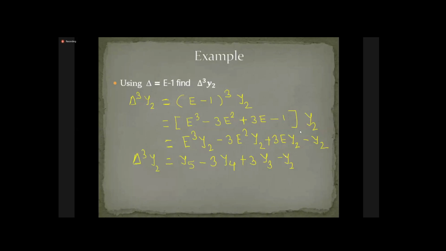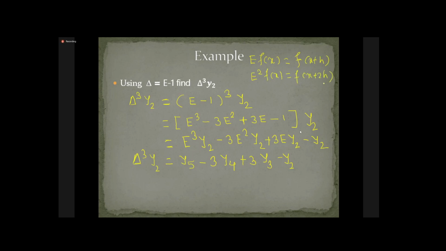Sir, can you explain the y thing? Yes, see, there are two ways of this notation. First, you learned E of f(x). What is E of f(x)? This we learned in the last session: the shift operator. E of f(x) is f(x plus h). Similarly, you can say E square of f(x) is f(x plus 2h). This you learned in the last session.